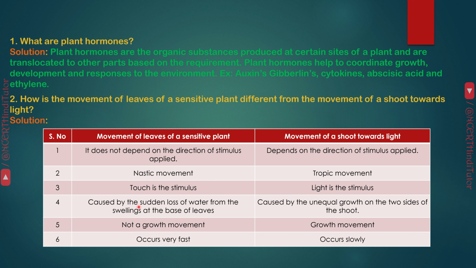Fourth, caused by the sudden loss of water in the swellings at the base of leaves; the other caused by the unequal growth on the two sides of the shoot. Fifth, not a growth movement; the other is a growth movement. Sixth, occurs very fast; the other occurs slowly.